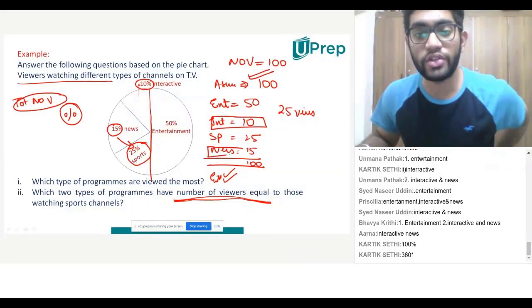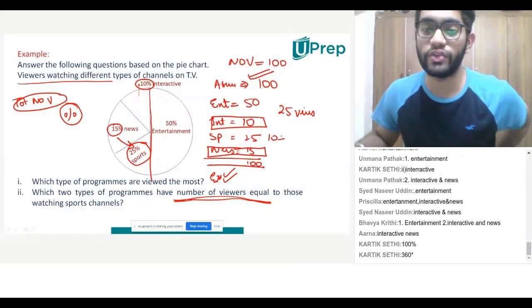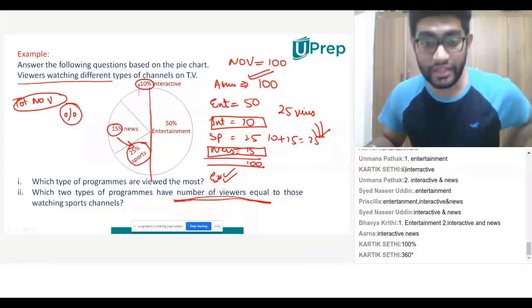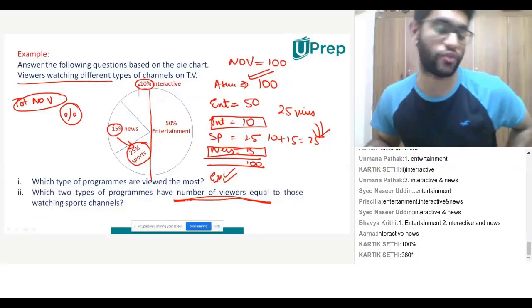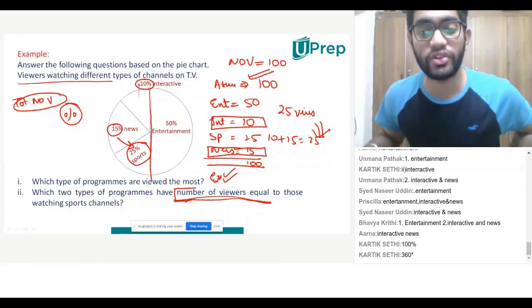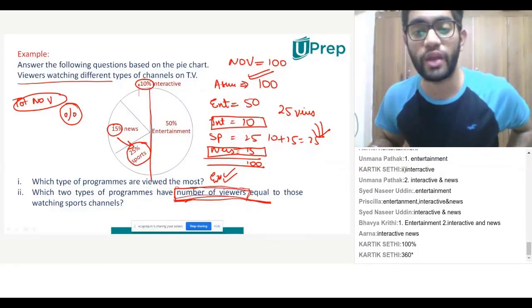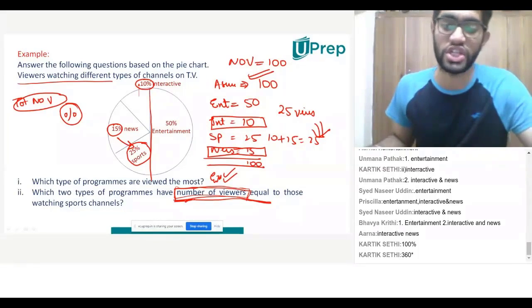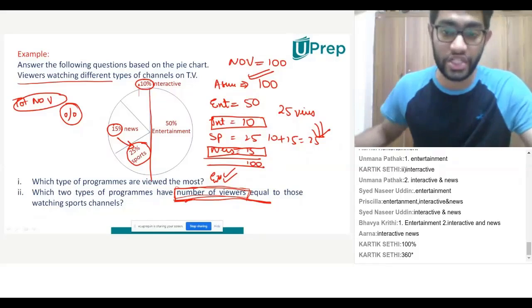Interactive and news, that is 10 viewers plus 15 will give us 25, which makes it equal. This is how the second answer was to be derived. All of you gave the right answer, but the approach and the logic is important because he wants the answer in terms of number of viewers. Is that clear, guys? As a percentage, it does not change, but as the number of viewers, it might change.